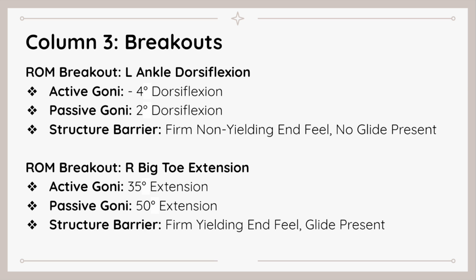We also performed a range of motion breakout of the left ankle dorsiflexion, and the active goni measurement was -4 degrees dorsiflexion. Passively, they had 2, and the structure barrier was firm and non-yielding end feel with no glide present. We also did a range of motion breakout of right big toe extension. Active goni was 35, and passive was 50 degrees of extension. And the structure barrier was firm, yielding end feel with the glide present.